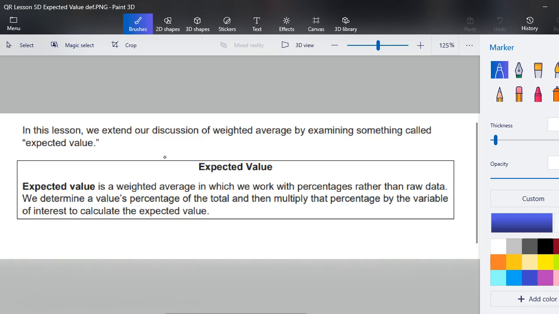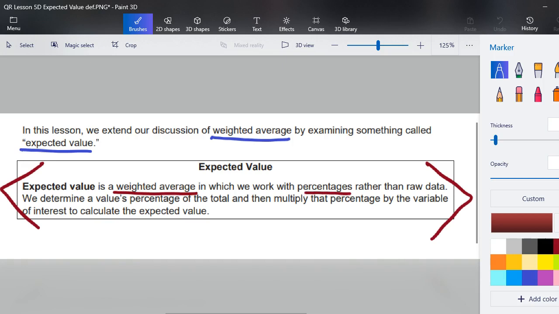Well, in this lesson, we are going to extend our discussion of weighted average by examining something that's called expected value. Again, make sure you've got your glossary or flashcards or something started where you are noting and going to memorize and learn all about expected value. Expected value is a weighted average. But we're going to work with percentages rather than the raw data, like all of the average salaries and all 7 million of those pieces of data. We're not going to look at the raw data. We're going to look at percentages.